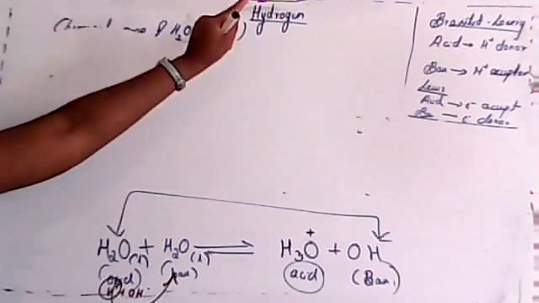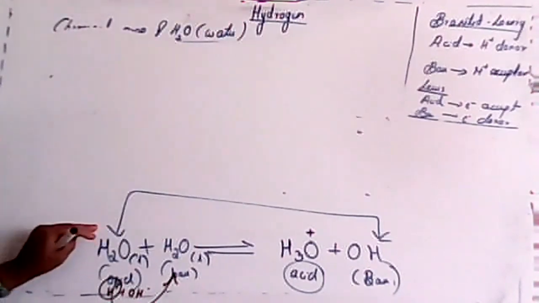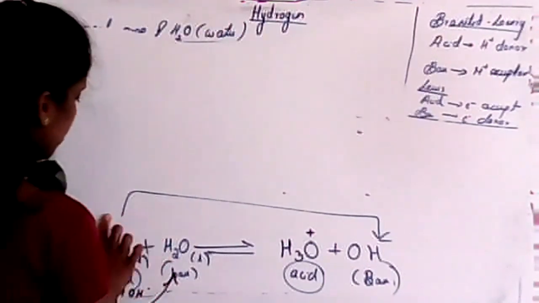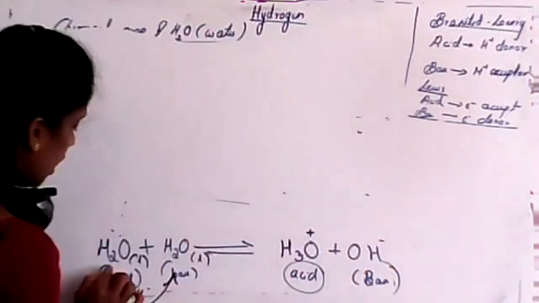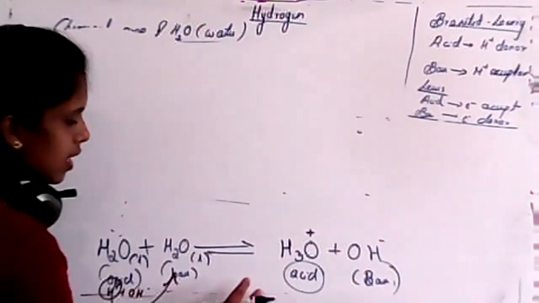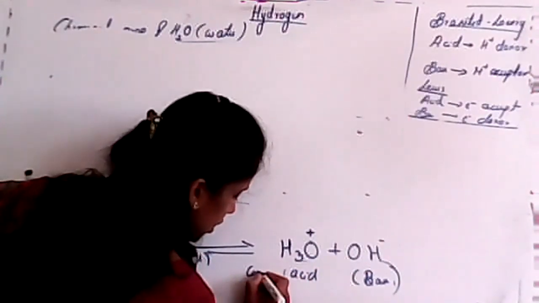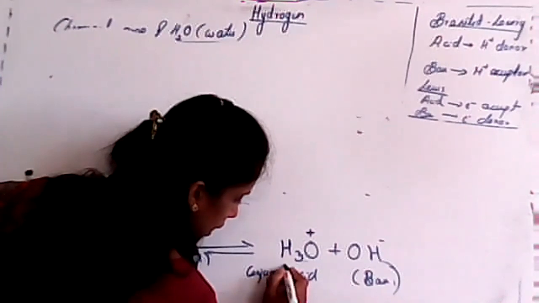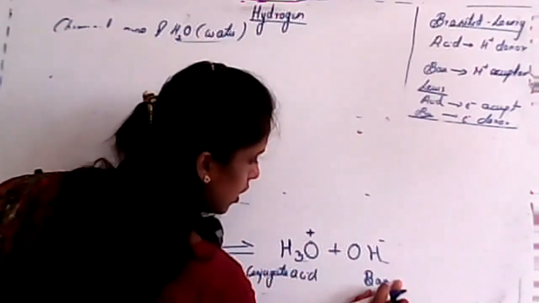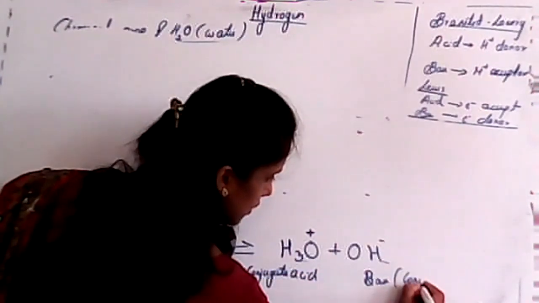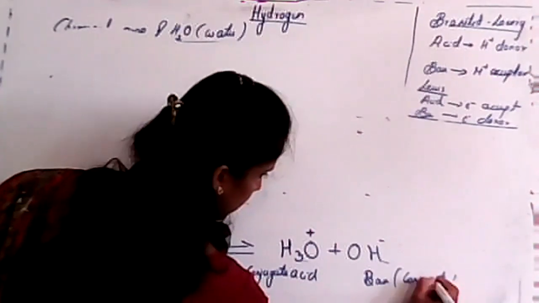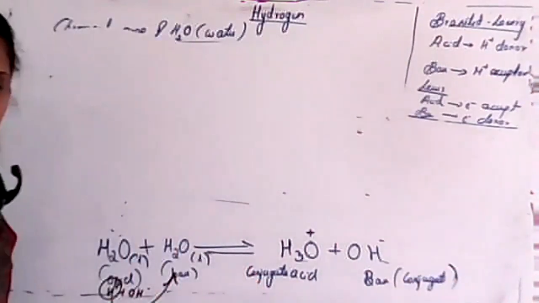About that you'll study in the equilibrium chapter. So just remember, this one is acid, this one is base, and we consider this acid as a conjugate acid, and we consider this one as a conjugate base.